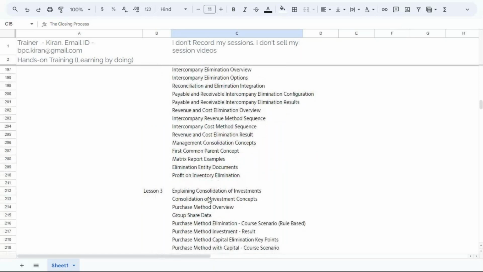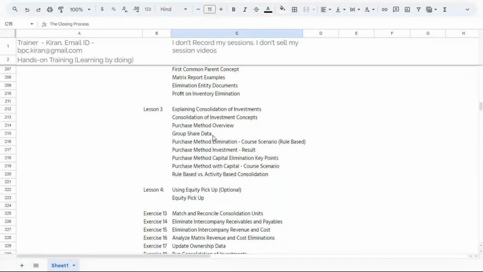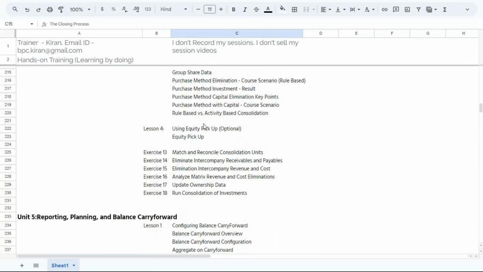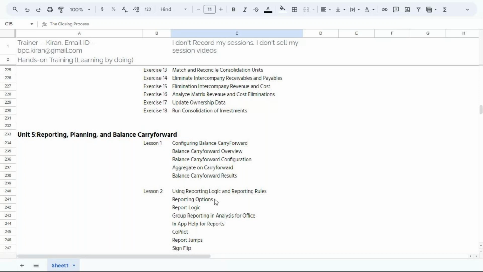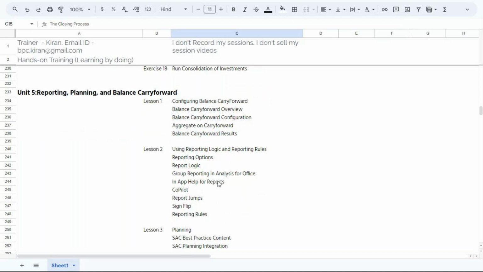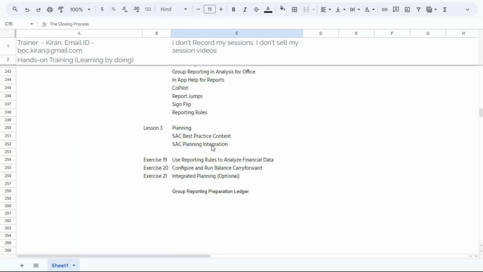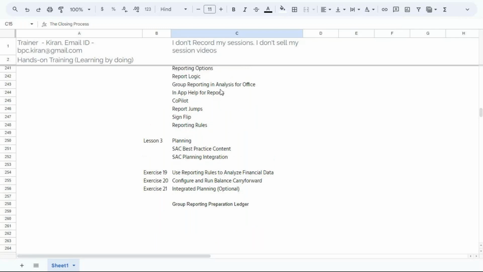Then we are going to perform consolidation of investments. As part of consolidation of investments, we are going to understand the purchase method, and also equity pickup. It's a reporting requirement in Italy and Brazil, so we are going to understand this equity pickup. We are going to execute all the reconciliation, reports, and eliminations in the system. And then balance carry forward and reporting options are available: cash flow, changes in equity, comprehensive income, how to generate those reports, how to perform balance carry forward, and any integration points, such as how to integrate with SAC. Those things we'll understand.